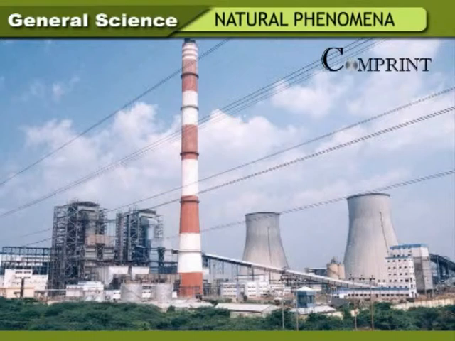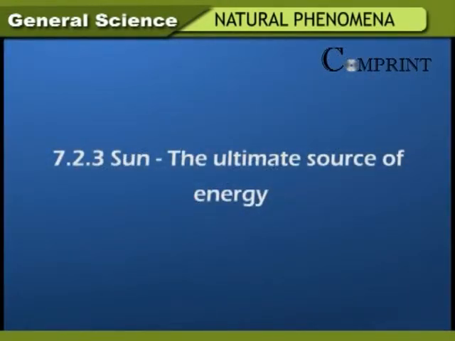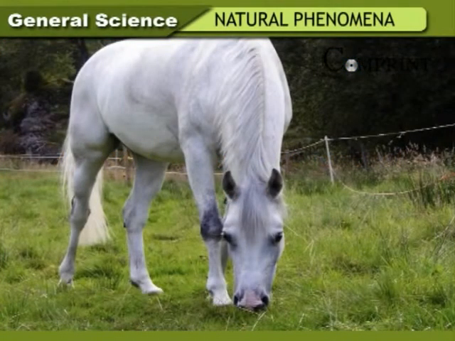The capacity to do work is energy. The total amount of heat energy is called enthalpy. Sun, the ultimate source of energy. Sun is the source of entire life on the earth. Heat energy from the sun helps in the maintenance of the biosphere.